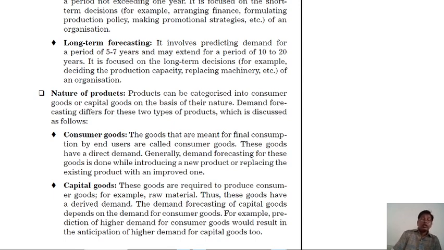The capital goods. These goods are required to produce consumer goods, for example, raw material. Thus, these goods have an indirect demand. The demand forecasting of the capital goods depends on the demand for the consumer goods. For example, production of the higher demand for consumer goods results in the anticipation of higher demand for capital goods too.